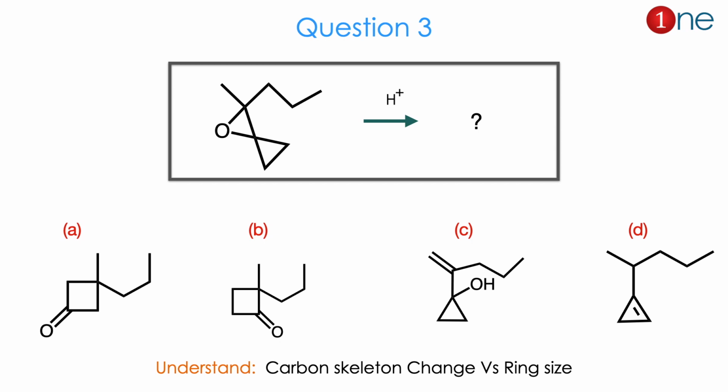How the oxygen group is considered is also in question, whether the oxygen is considered as a ketone or an alkene. So you have to understand that carbon skeleton changes definitely occur. Ring size also we have to predict.